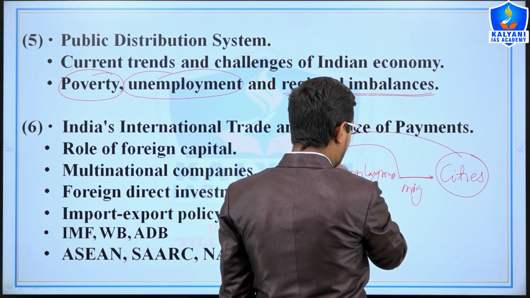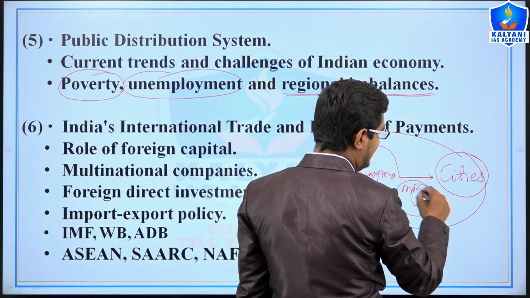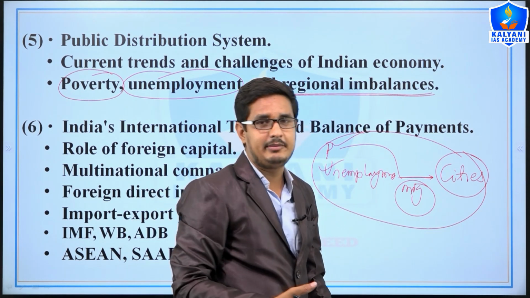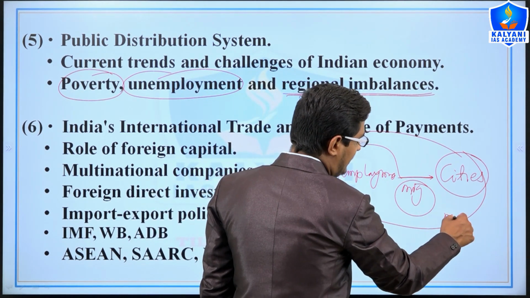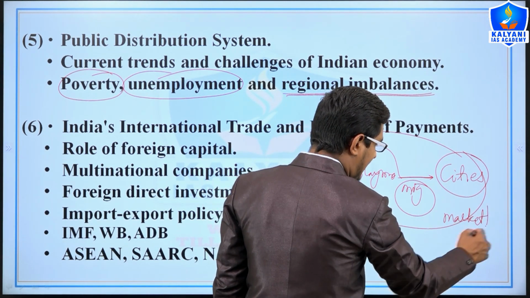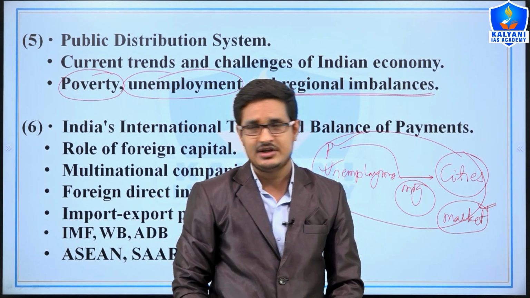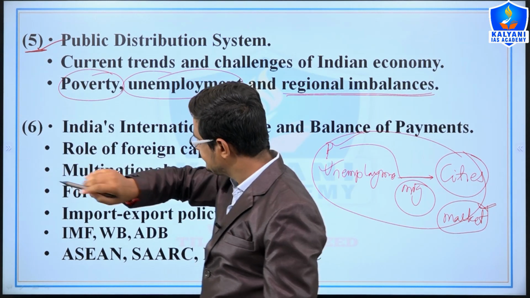So what is the relation between poverty, unemployment, migration, and current trends like feminization of agriculture and masculinization of the market? These are interconnected, and we will focus on these things, right? So topic 5 we have understood.